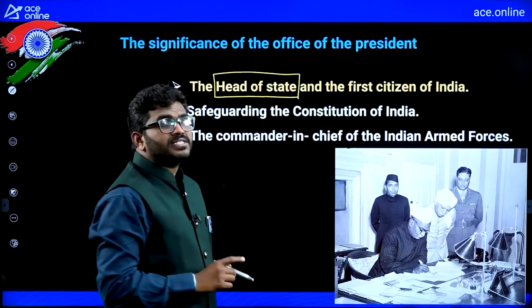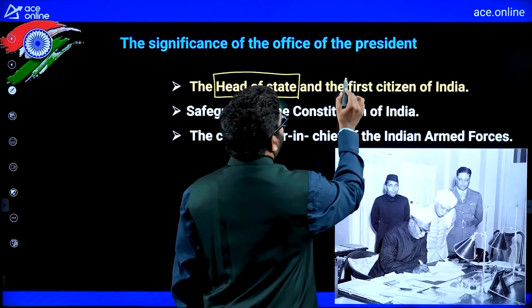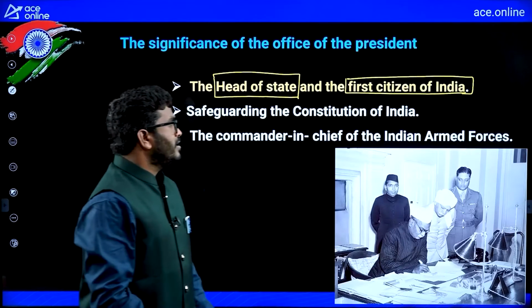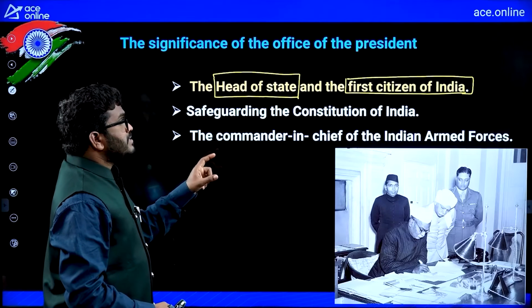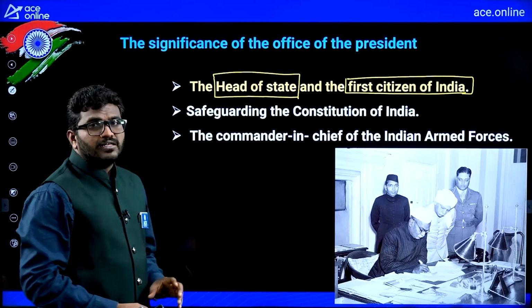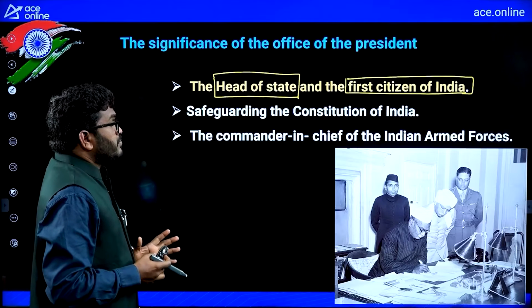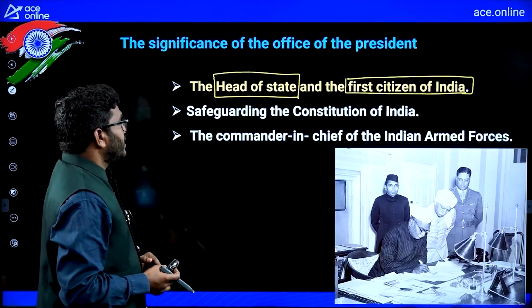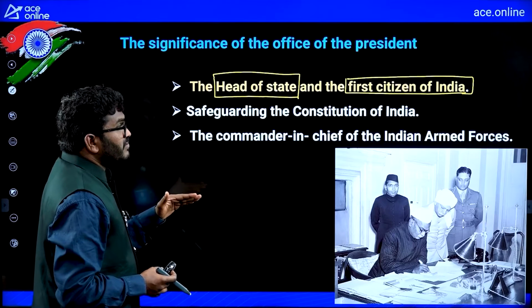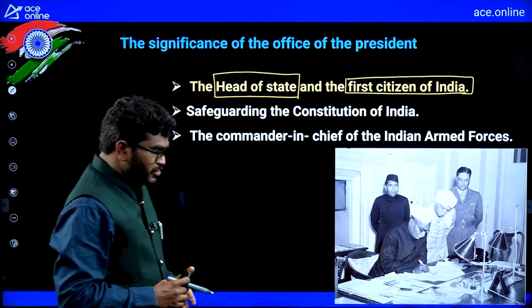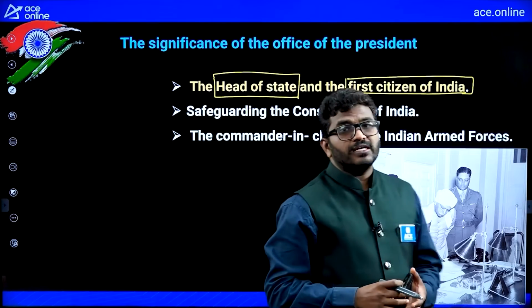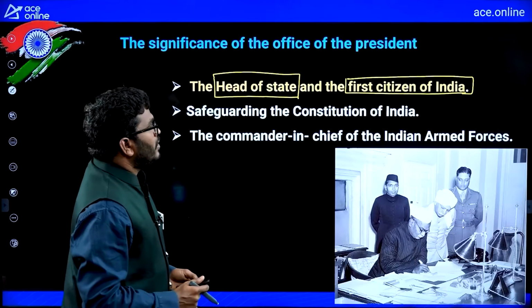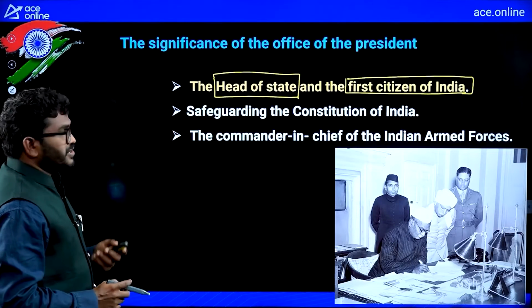And the first citizen of India. The president is the first citizen of India, head of the state, and he is safeguarding the Constitution of India. So the main person to protect the Constitution of India, the commander-in-chief of the Indian armed forces. He is the head of all the armed forces, the commander-in-chief of all the Indian armed forces.